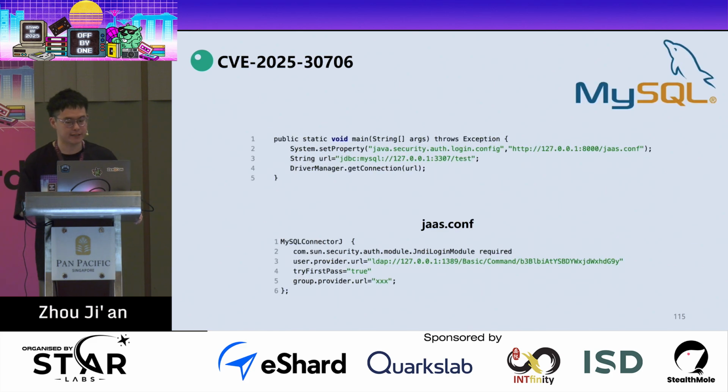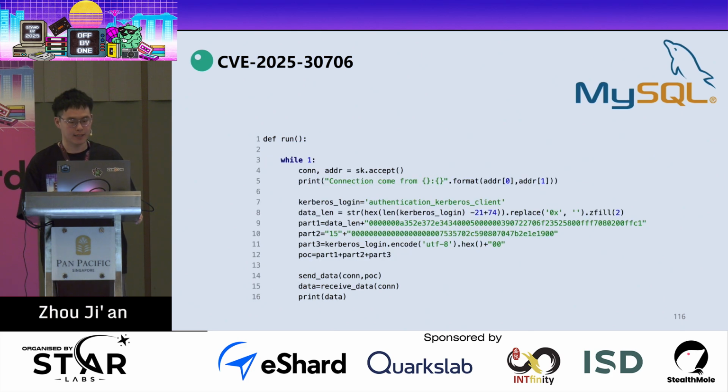And Microsoft has confirmed the vulnerability and assigned us CVE-2025-30706. And the PoC is similar to the JDBC driver, and we only need to modify the entry name of the JAAS config. And here we only focus on the run function, and you can see that we also fake the server return code to let the client use Kerberos login, and it will trigger the bug.